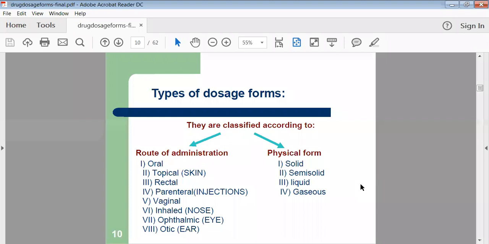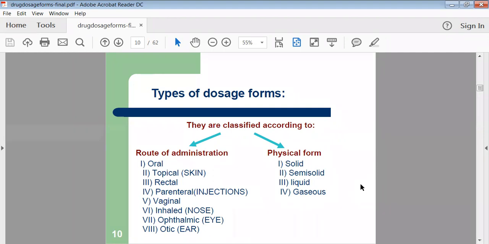Then rectal type of dosage form means which are administered through the anus, directly reaching the rectum area of the body from the downside. Then parenteral type of dosage form. Parenteral means injections or injectables which are pricked with the help of a needle. So they are called parenteral preparations. Then vaginal type of preparations are administered through the vaginal cavity.